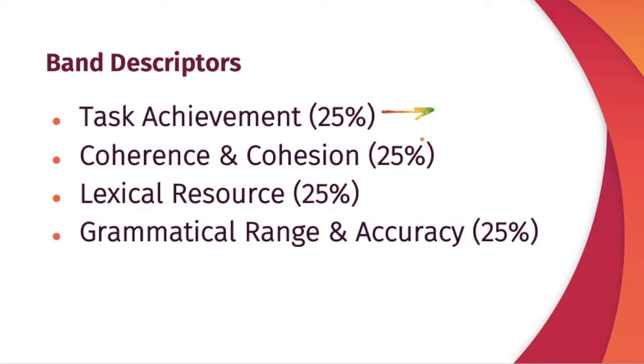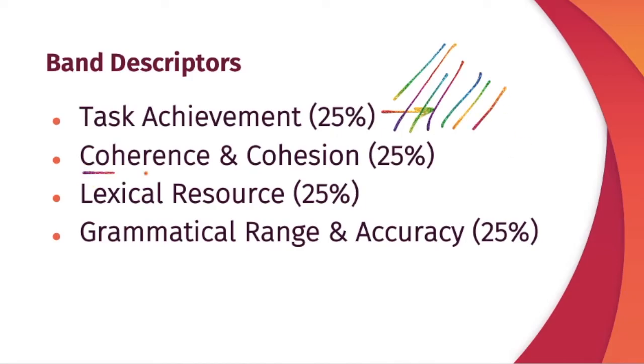So please analyze the representation, the chart or whatever, carefully. Identify all the key features. Highlight your key features in the overview, right? Then are you writing the body paragraphs with data or not? And don't put any information that is not correct. Don't write any opinion. Write a fact-based report and write over 150 words.